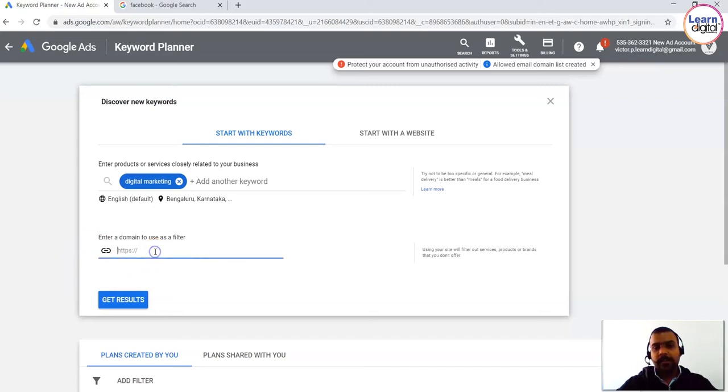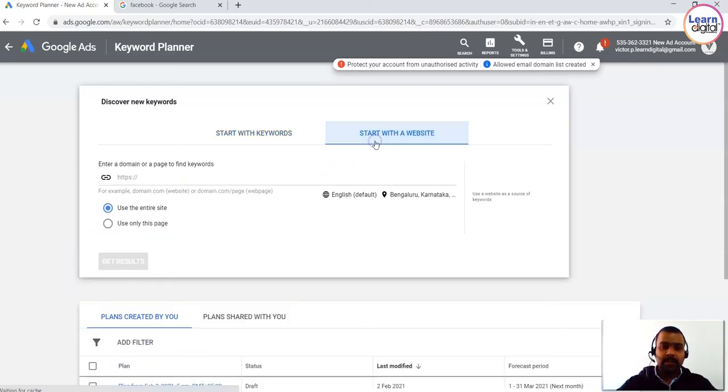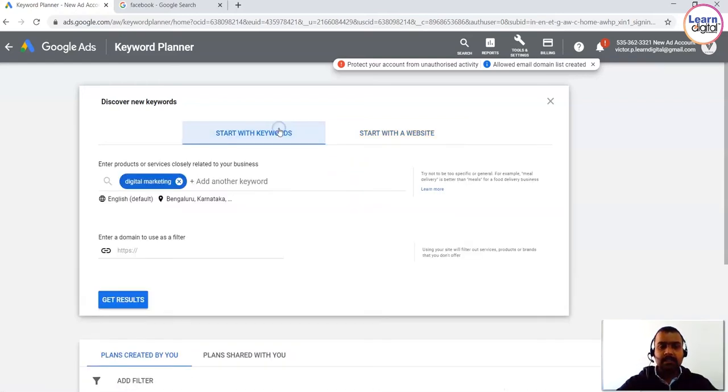Here you can find the entire domain to use as a filter, and towards the top right you can see start with the website. This I'll teach you in the next part. So let's click on this first option. Here it says enter products or services closely related to your business. I've typed digital marketing, and you can have other combinations also, and you can get the relevant result. For learning purposes, I've added one, that is digital marketing. Let me click on get results.